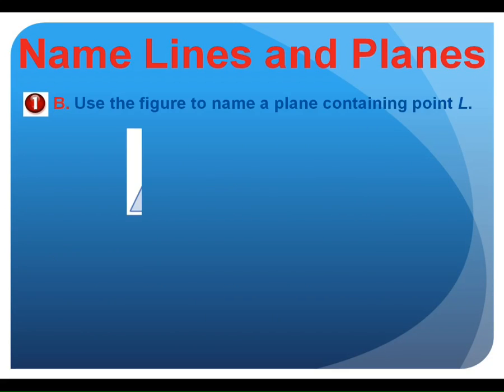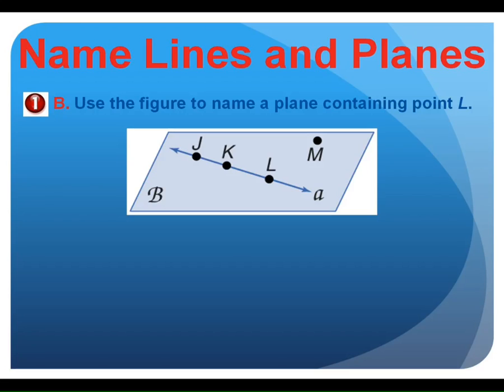Of course, there's all the different combinations. If I want to name a plane that contains point L, a plane that has point L in it, there are lots of different ways I could do that. Who could give me one way to name this plane? Trevor? Plane B, because that's the capital cursive letter. You could do that. What's another one? Remember, lines are named with 2 points. Planes are named with 3.